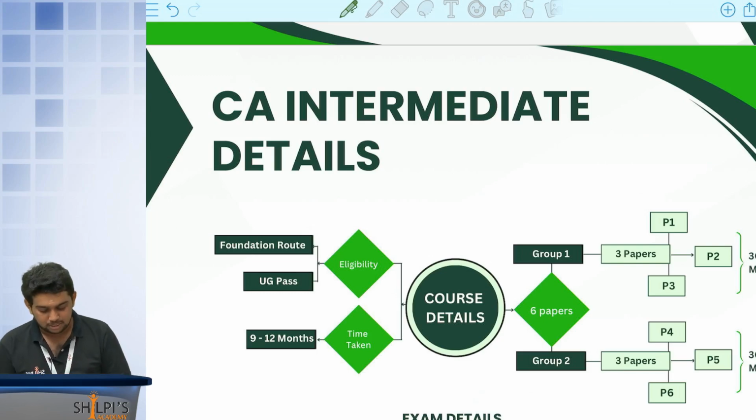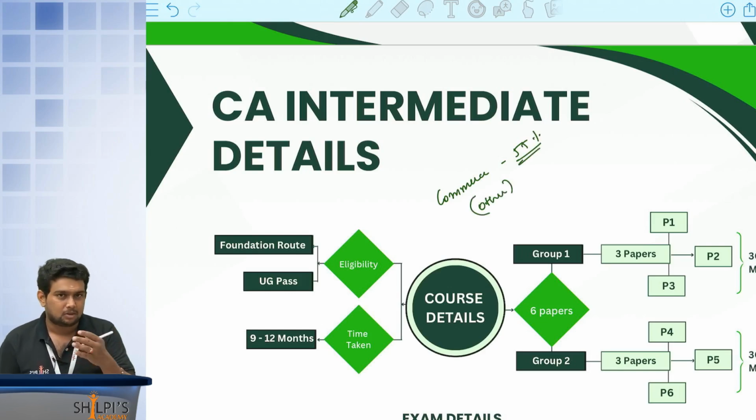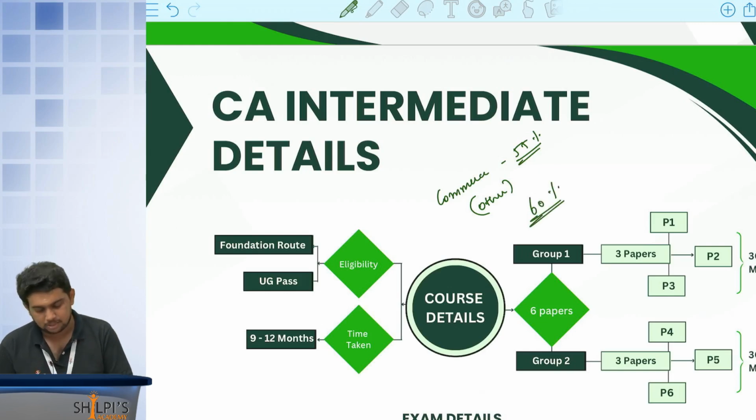So for this UG pass or direct entry route, what is the minimum mark? If you are a commerce graduate, something related to commerce you have studied, like BCom, BBA, which has commerce, accounts, economics papers, you have to get a minimum of 55% in your college degree, right? If you belong to some other stream, not related to commerce, then you have to get a minimum of 60% marks to enroll in this direct entry, right? Apart from this, anybody else can be eligible.